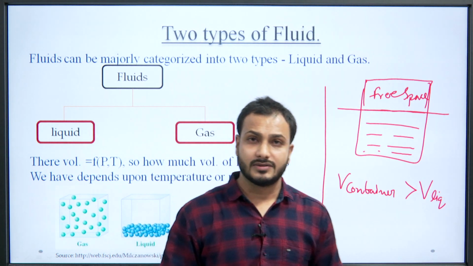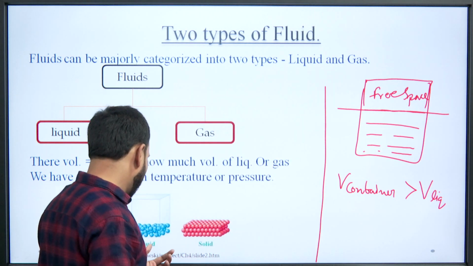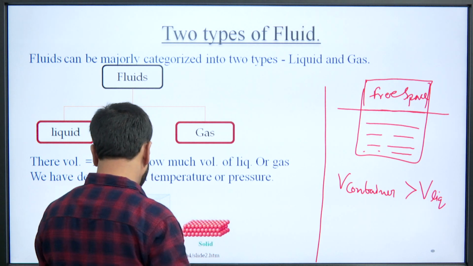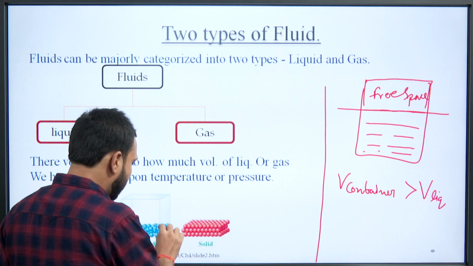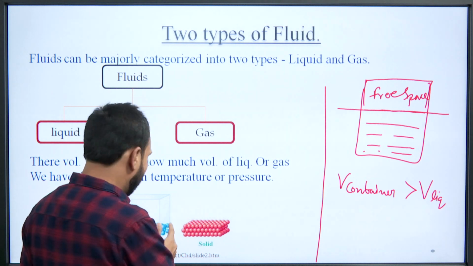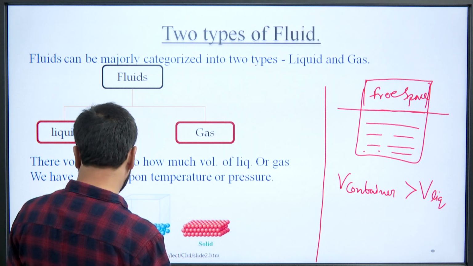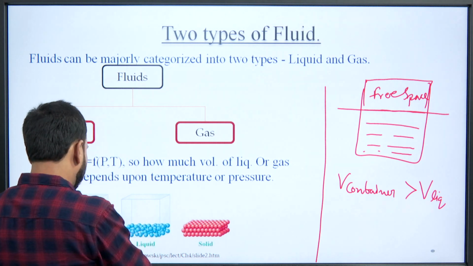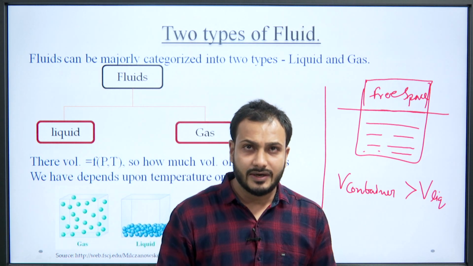But in case of gas, there are some other things. If you observe the figure, in liquid the molecules are closely compacted, close with each other, and we have free space in the container, but in gas the molecules are far away. Those molecules are spread all over the container.